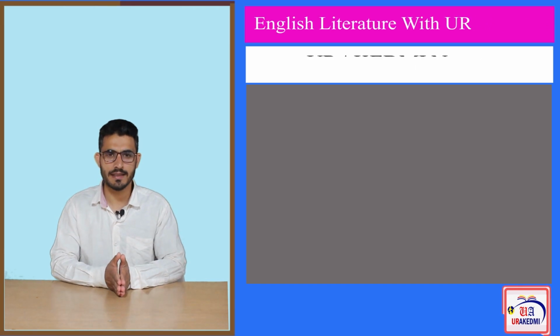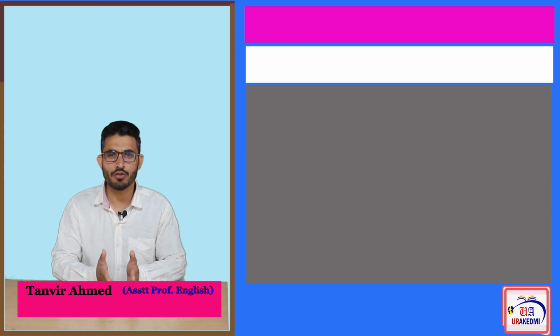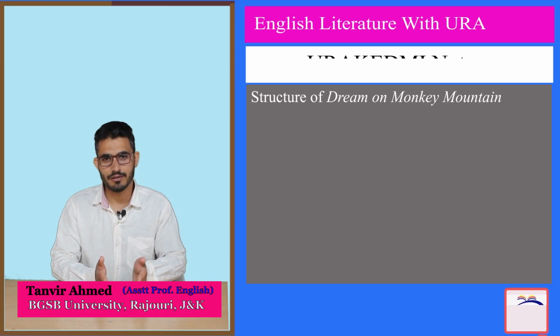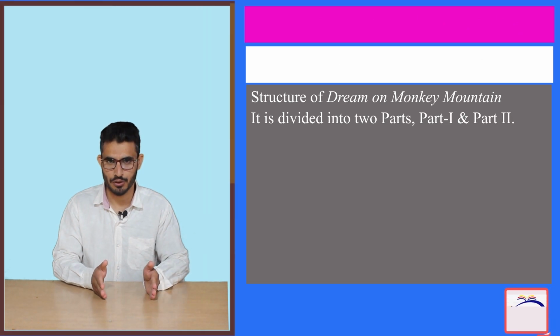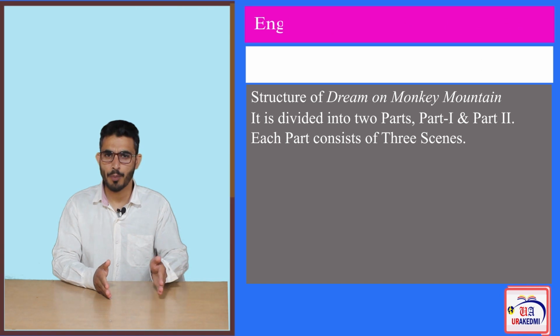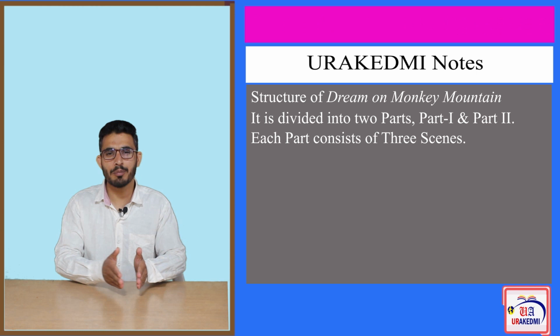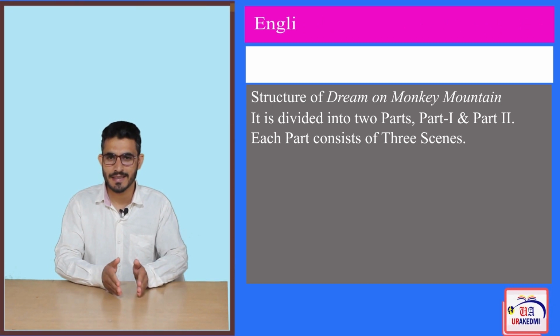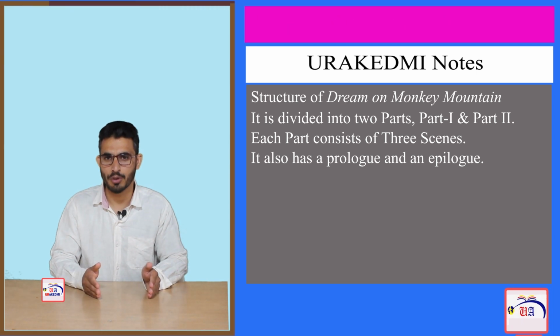Now coming to the analysis of Dream on Monkey Mountain, at the very onset we need to understand the structure of this particular play. This play is divided into two parts, part 1 and part 2. Each of these parts consists of 3 scenes. Part 1 will have 3 scenes and part 2 will have 3 scenes. Besides part 1, part 2 and 6 scenes, this play has also got an epilogue and a prologue.